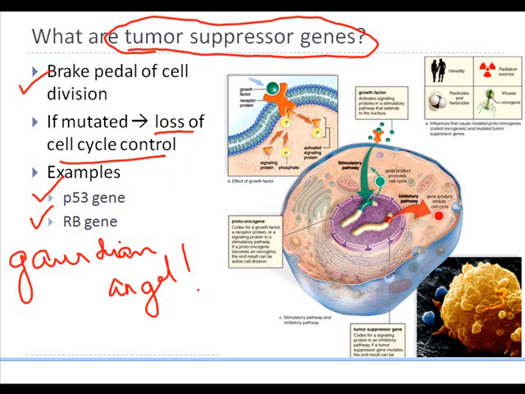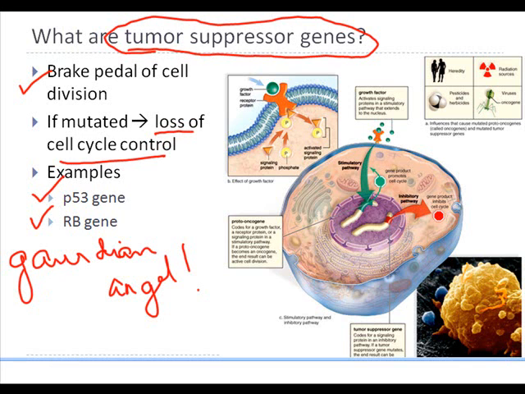So make sure you can relate the two: the tumor suppressor genes, which are like your brake pedals, because they can recognize some kind of mutation, and a proto-oncogene, which is a gene that mutates and becomes an oncogene. If the cell is not properly regulated by both, then tumor formation is most likely to happen, and many tumors could result in cancerous conditions.